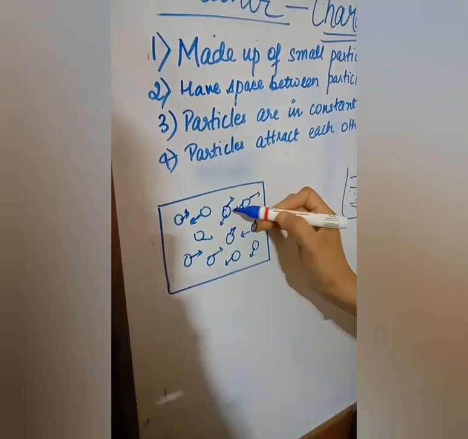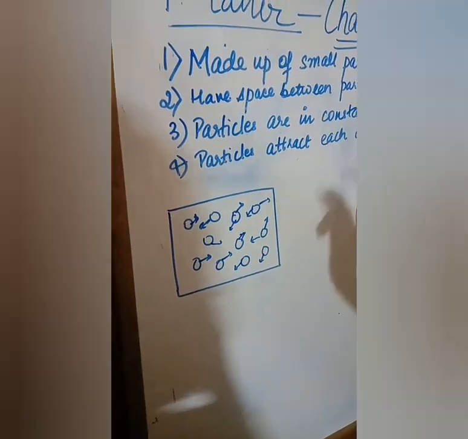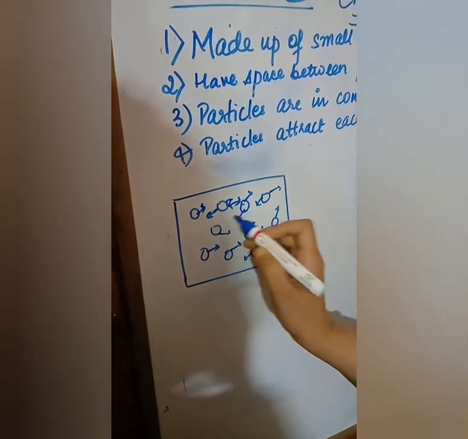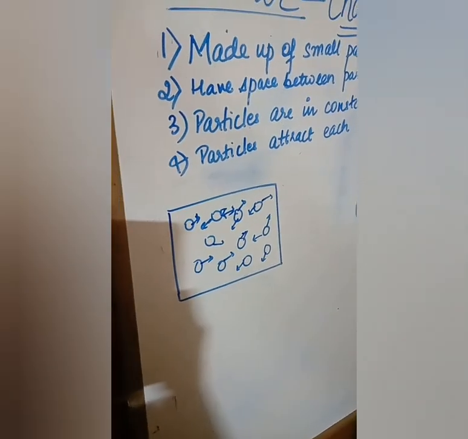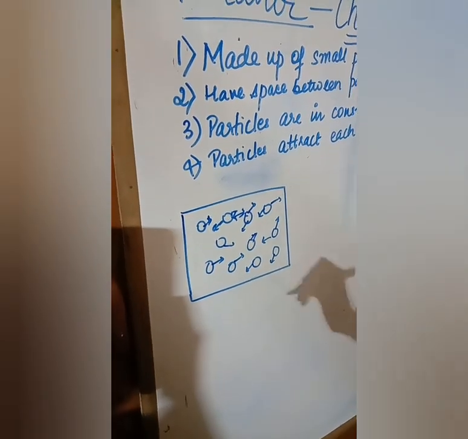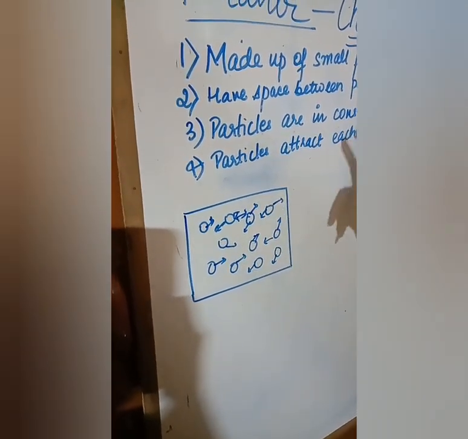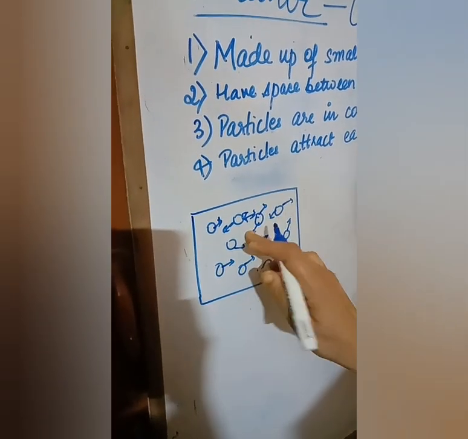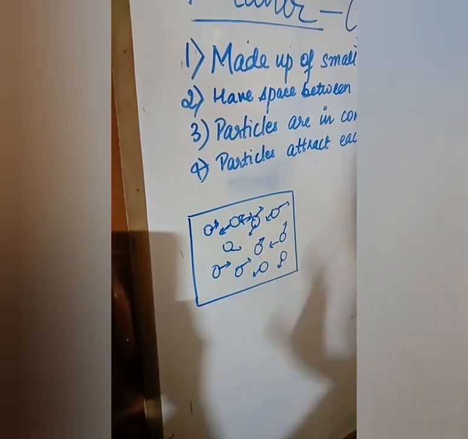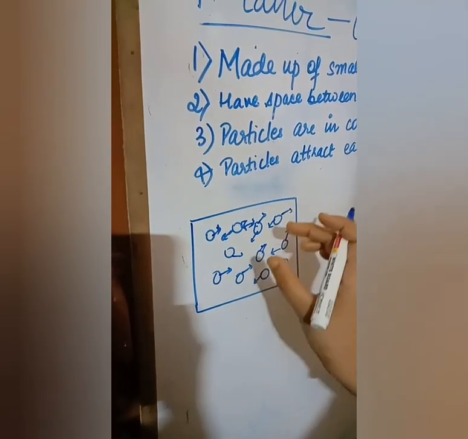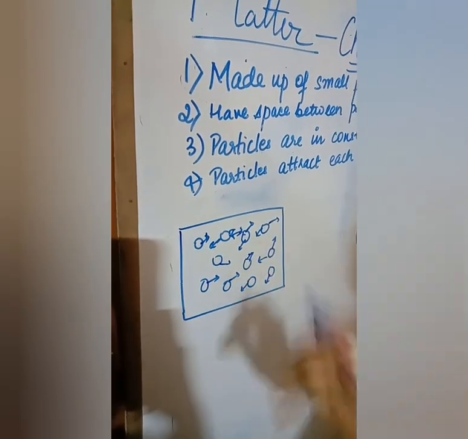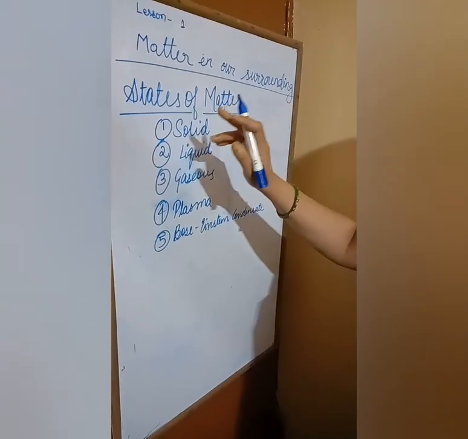So all matter is made up of small particles with space between them, the particles are constantly moving randomly, and they attract each other. This space is called intermolecular space, and the force of attraction is called cohesion force or intermolecular force of attraction.